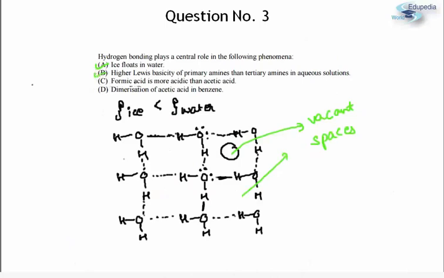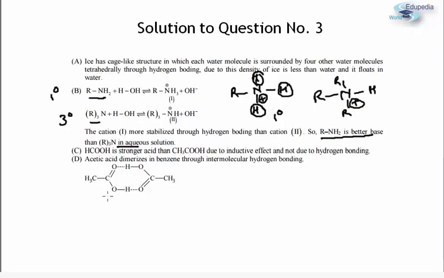If I come to option C, formic acid is more acidic than acetic acid. Now this statement is true, but the reason for this won't be hydrogen bonding. The reason would be the inductive effect, that is the plus I effect of the CH3 group. And finally, if we come to D, dimerization of acetic acid in benzene, that is also explained on the basis of hydrogen bonding. In fact, you can also have a look at the structure of the dimer.